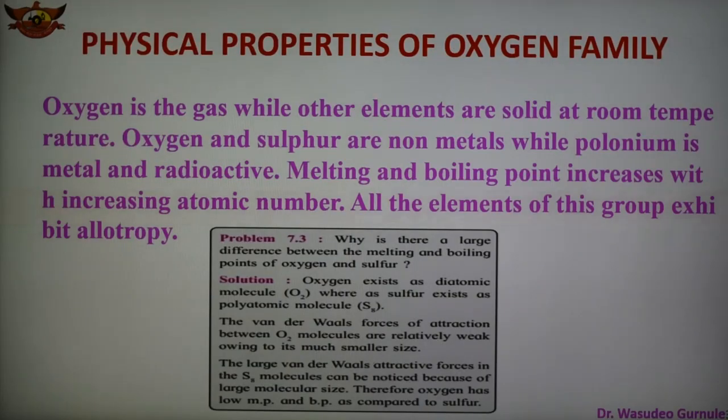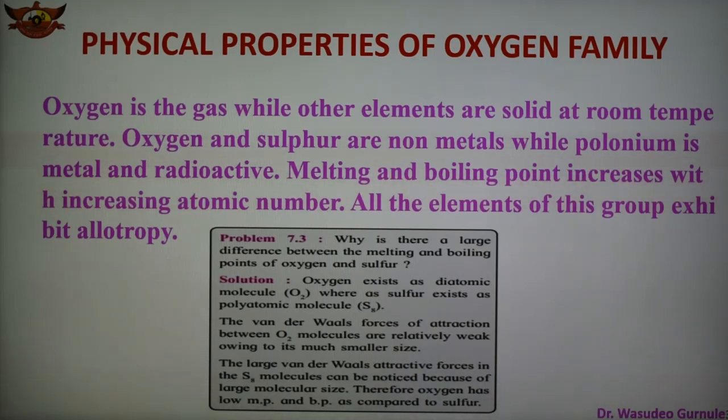So here, as we know, in the case of physical properties of groups 16, 17, 18, the oxygen family, halogen family and noble gases. Oxygen is a gas as compared to the other elements of group 16, that is the oxygen family, which is also known as the chalcogens.